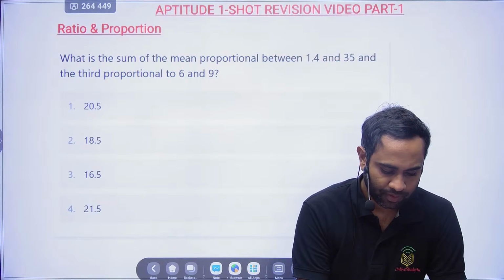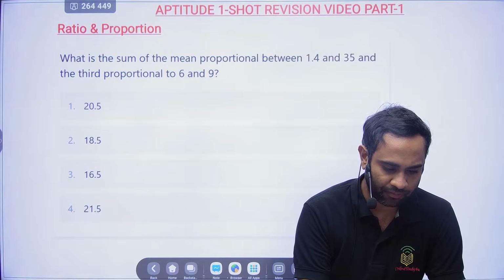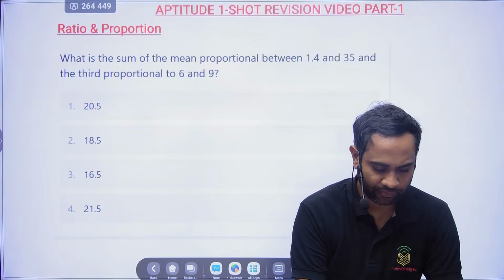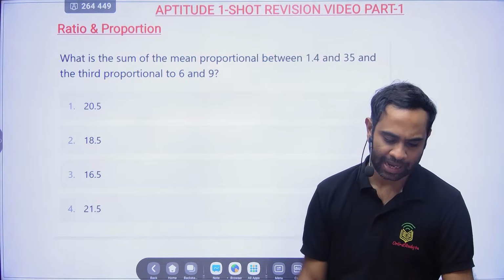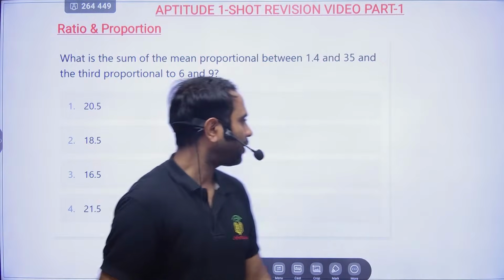Subhankar Majumdar is telling 20.5. Very good. Rajesh, Soul Creator, Shreya Yadav are also answering. Okay, A is the correct answer. Very good. Now let's see.